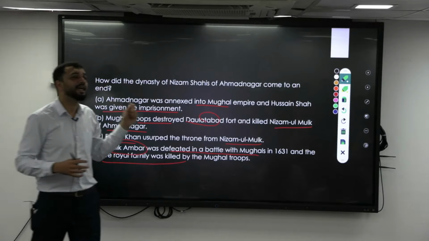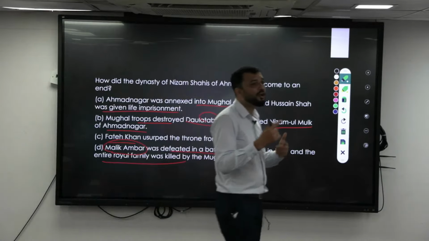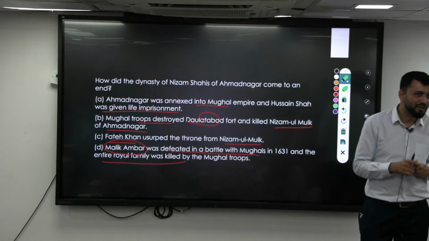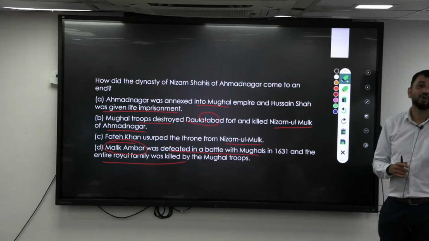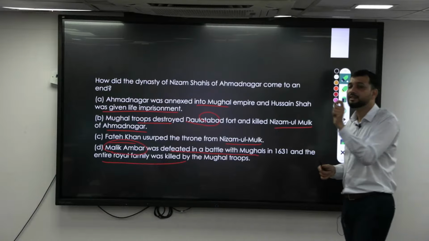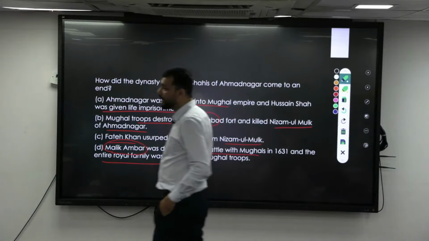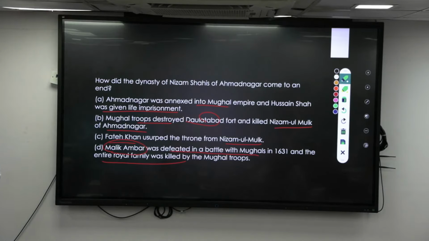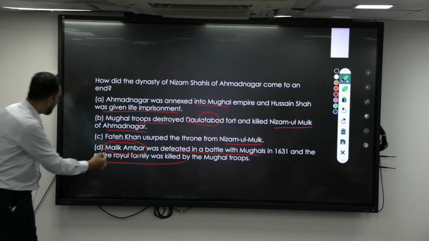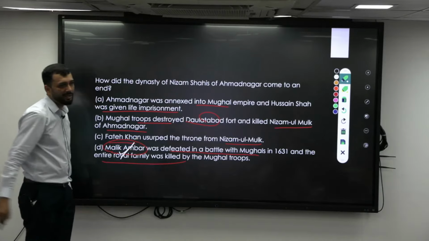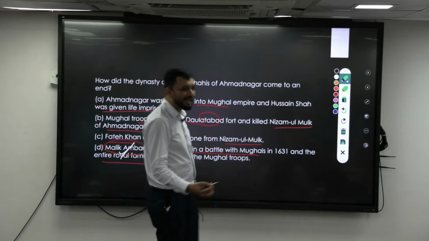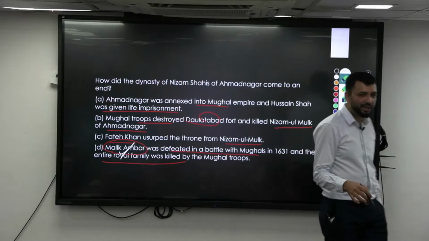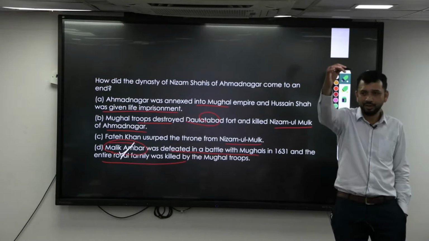Then Chand Bibi came. Chand Bibi fought against Akbar, being a contemporary of Akbar, and she is one of the greatest women rulers you should know. She came from Bijapur, settled, and fought a battle. After that, another important figure is Malik Ambar. Malik Ambar was a slave from Ethiopia who rose from a very small position up to Prime Minister.